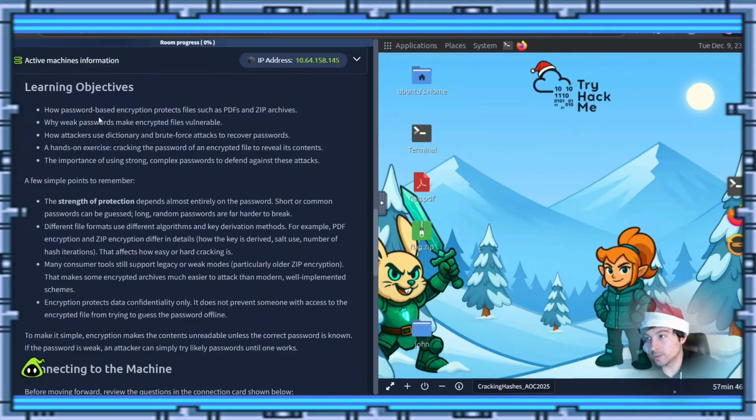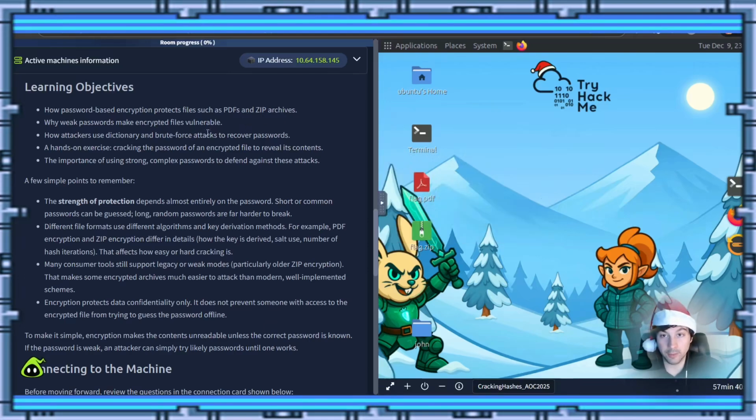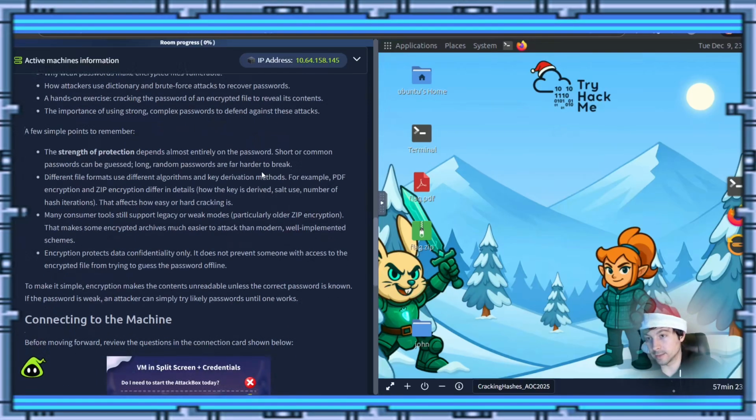How password-based encryption protects files such as PDFs and zip archives. Why weak passwords make encrypted files vulnerable. How attackers can use dictionary and brute force attacks to recover passwords. A hands-on exercise cracking the password of an encrypted file to reveal its contents. And the importance of using strong, complex passwords to defend against these attacks.